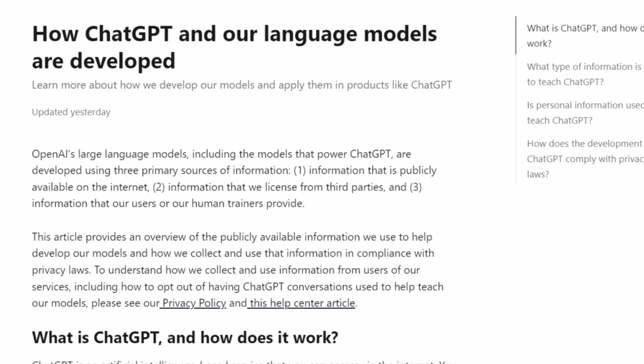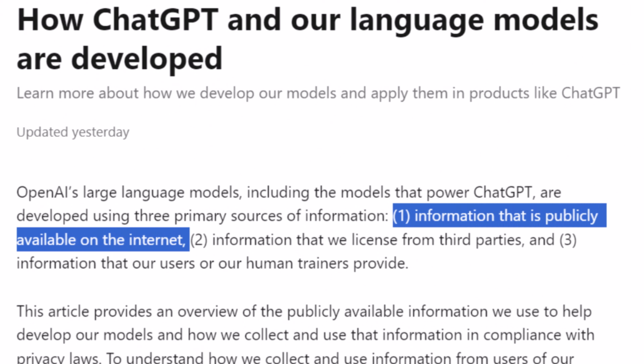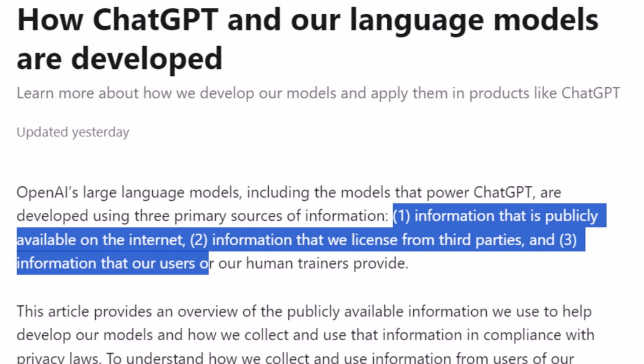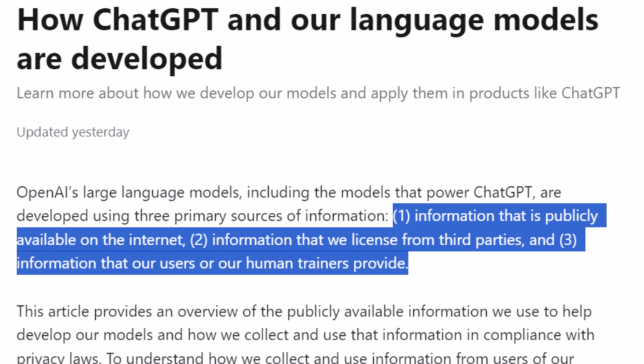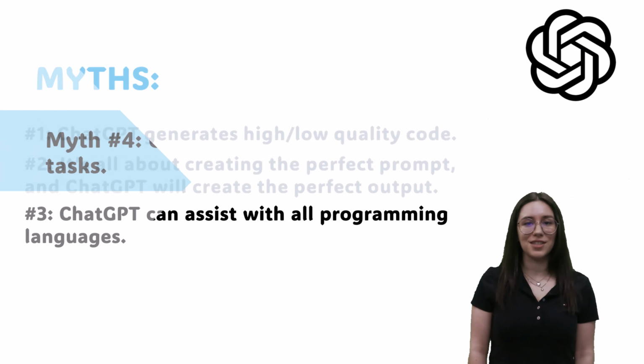This is because ChatGPT was trained on information that is publicly available on the internet, information that they license from third parties, and information provided by users or human trainers. So, in those other cases, what you might need to do is use or develop AI tools that were trained on the necessary data for those tools to understand those programming languages.